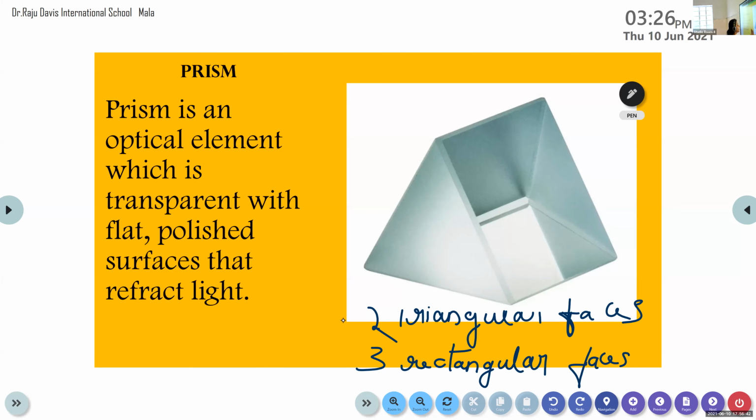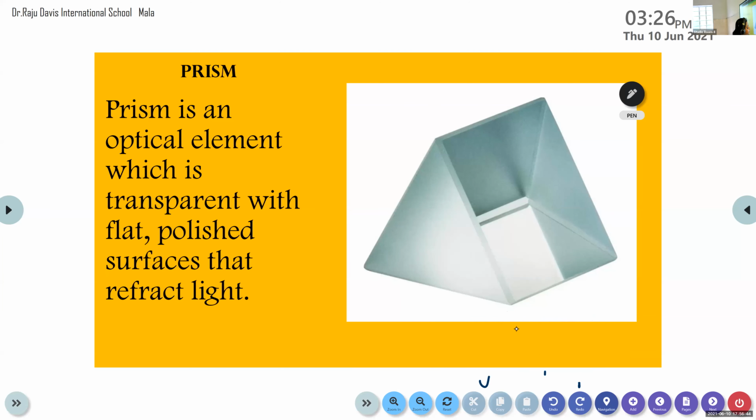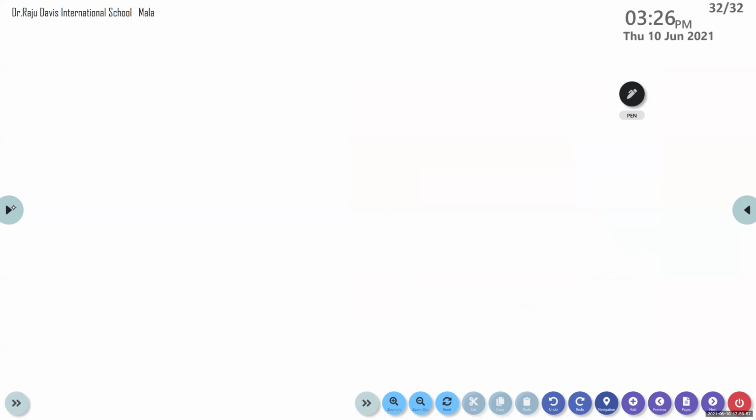Okay. Now we can explain what we mean by dispersion. So what do you mean by dispersion? Actually, dispersion means, I will show a beautiful tool. I can use a beautiful tool here, then it is more clear.